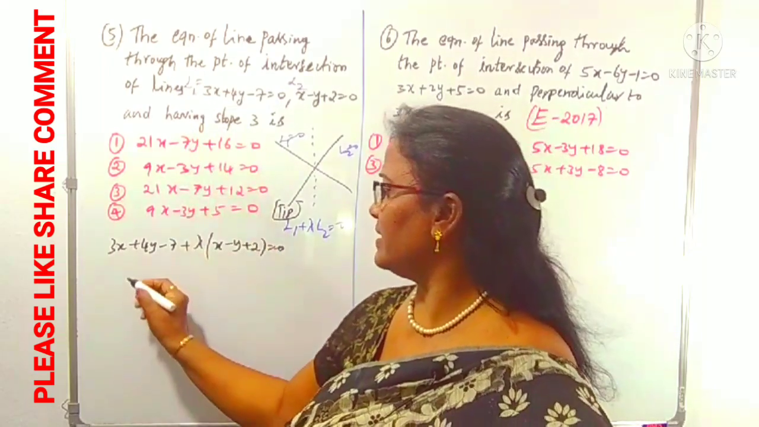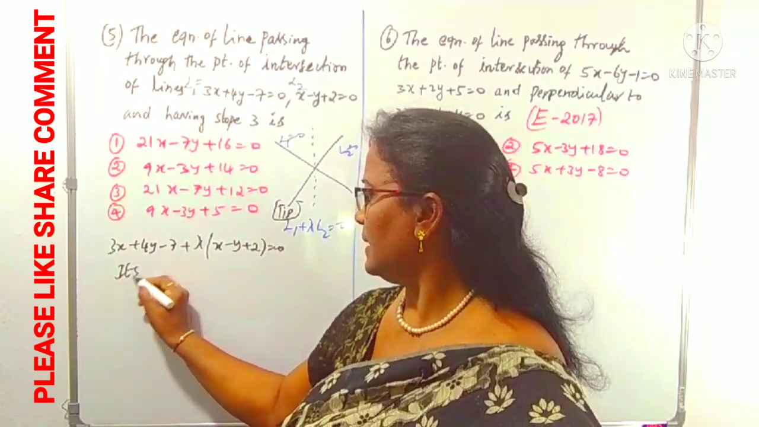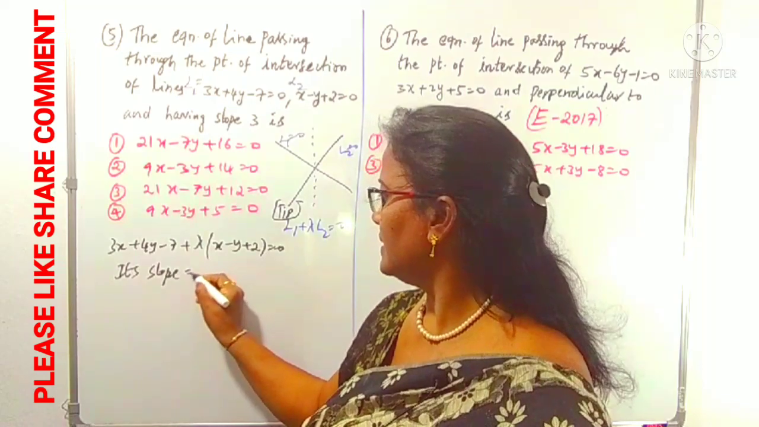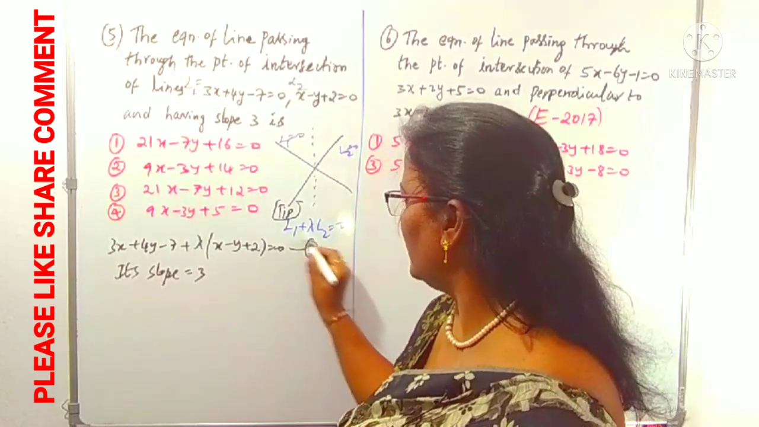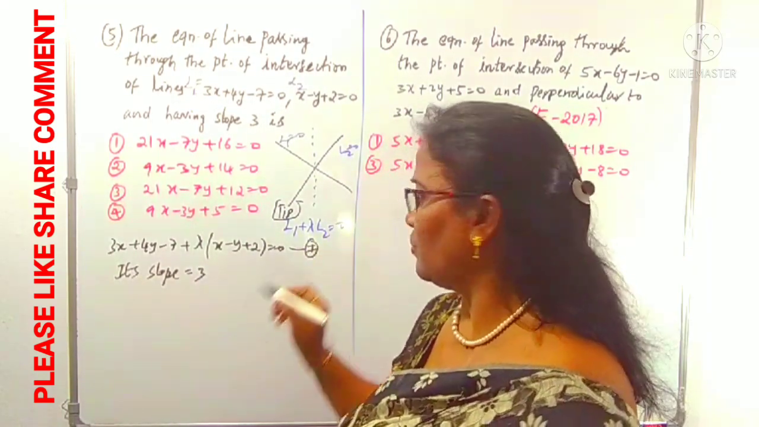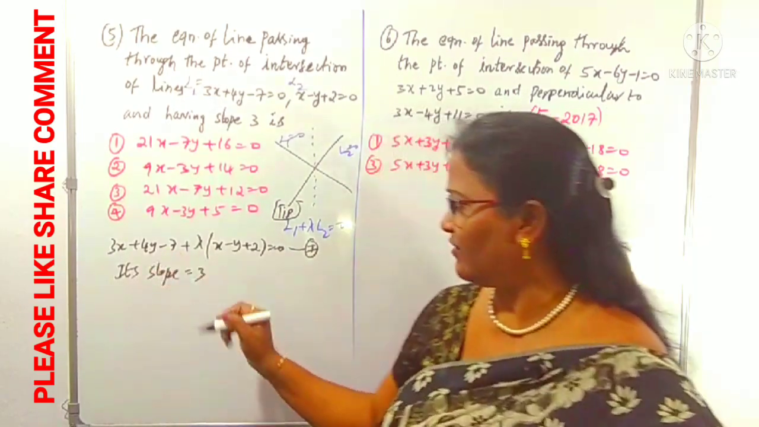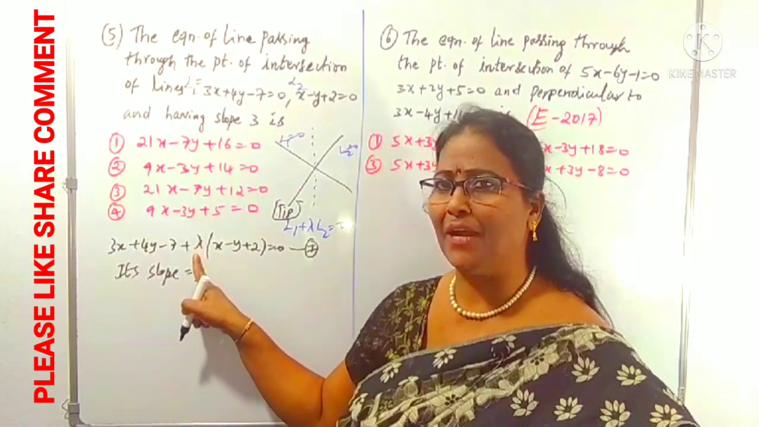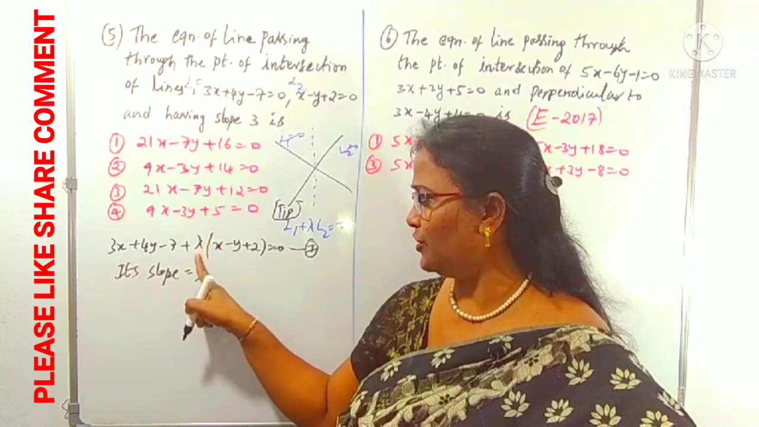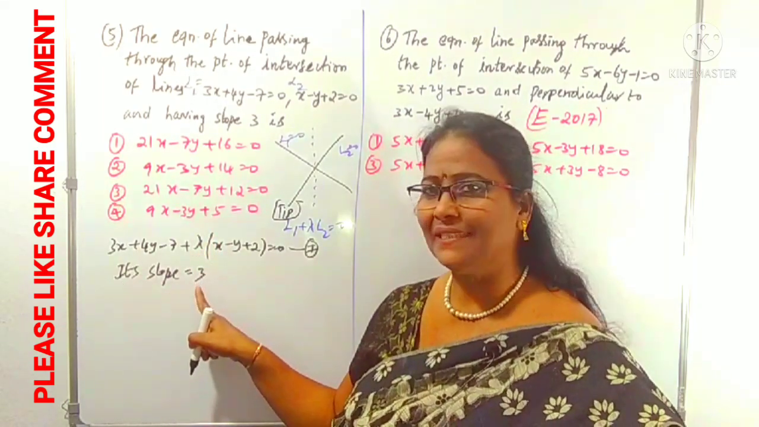What is the slope given? Its slope is given as 3. This one we want. We want this equation. Some number 1 I am taking. To find out this equation, we need lambda, that is an unknown value. To find out this lambda value, you can use that the slope is 3.